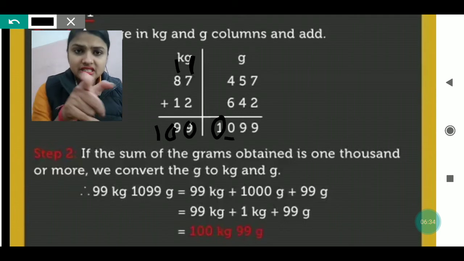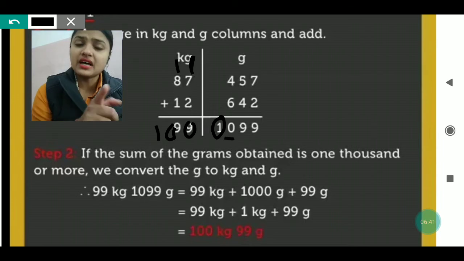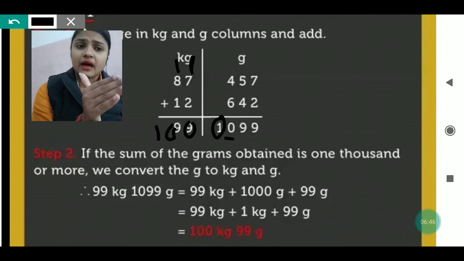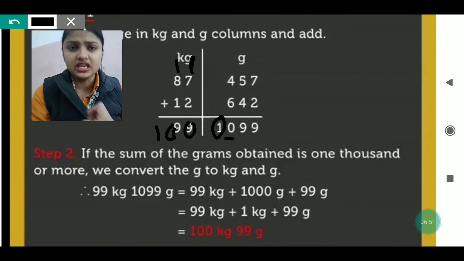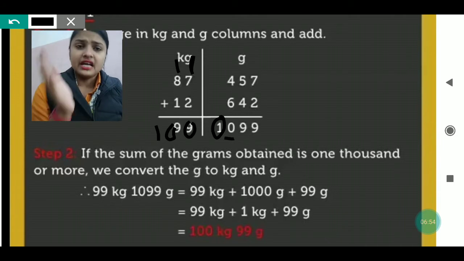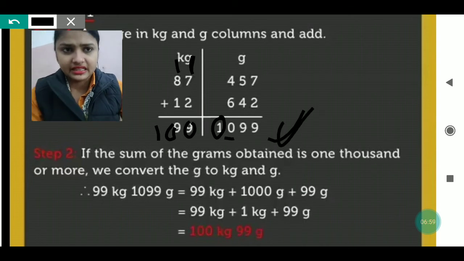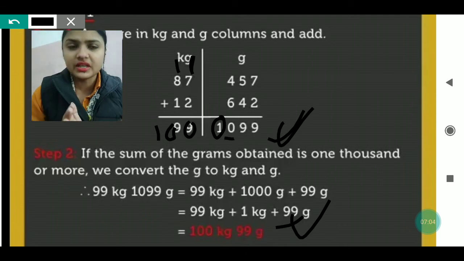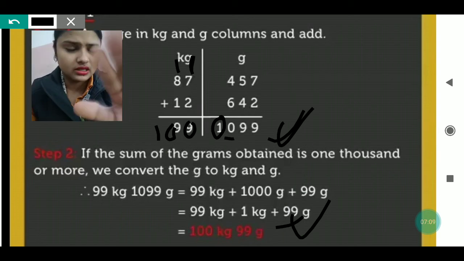Then you will write, like you can see downside what is written. Therefore 99 kg and 1099 gram equals 99 kg plus 1000 gram plus 99 gram. So that 1000 gram can be converted into kg, and then that kg can be added to 99 kg and it will become 100 kg. And 100 kg and 99 gram. What they have done here is different; in the last they have added the 1000 gram, and what I have done is the simplest form, adding it right there. So you can do it like this also.